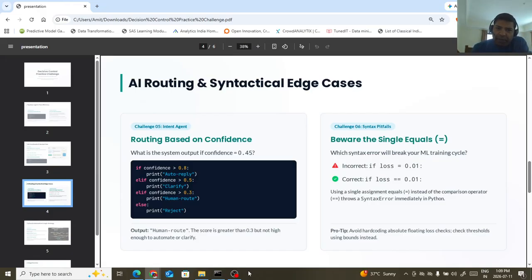Confidence is greater than 0.3, human route, or else reject. So look at here. By default, it says that if the confidence is greater than 0.3, okay, so by default it will go to the human route, right? Because the score is greater than 0.3 but not high enough to automate or clarify.